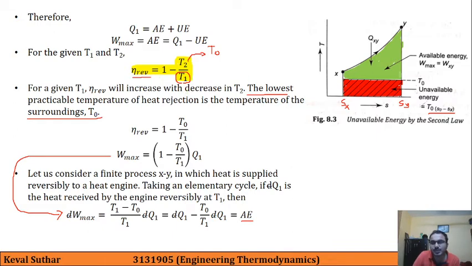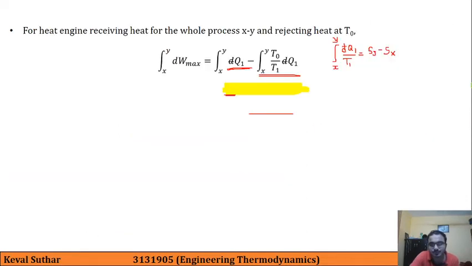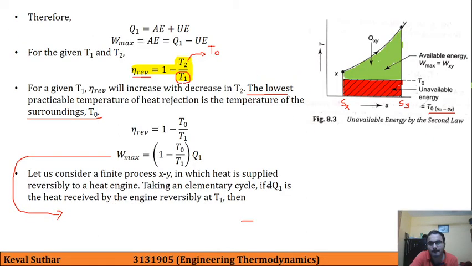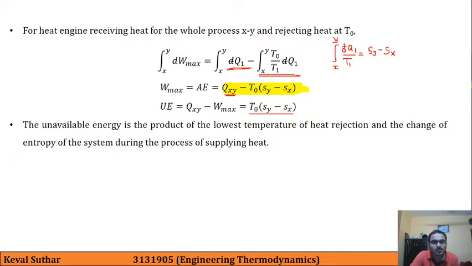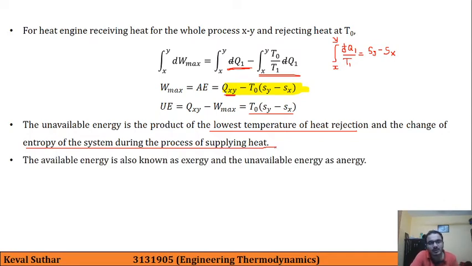So the whole is Qxy, minus we are deducting the unavailable part. So here the unavailable energy is nothing but a product of the lowest temperature of heat rejection, that is T0 in this case, and the change of entropy of the system during the process of supplying heat. The available energy is also known as exergy and unavailable energy is known as anergy.